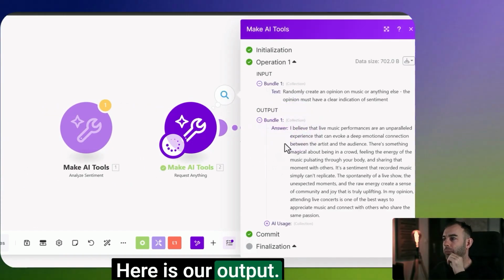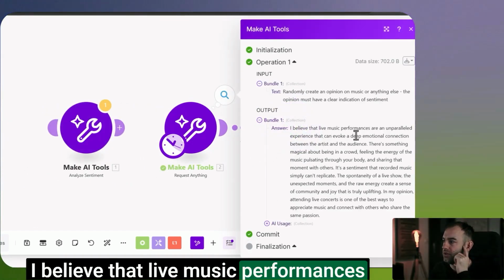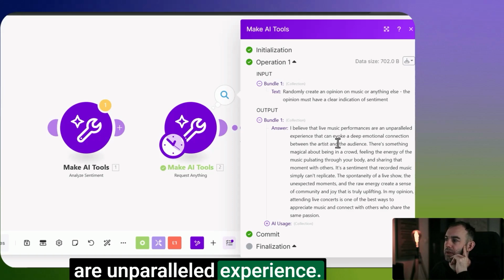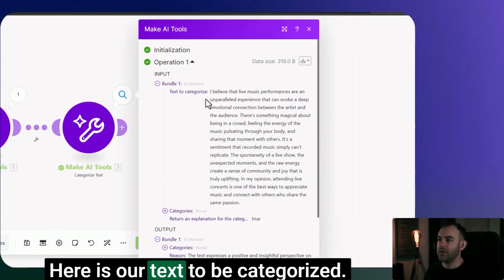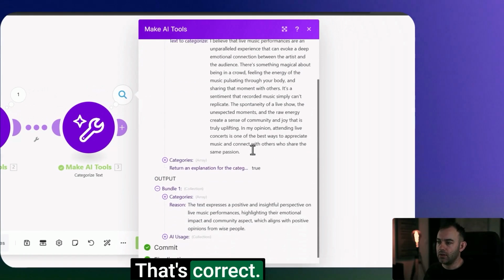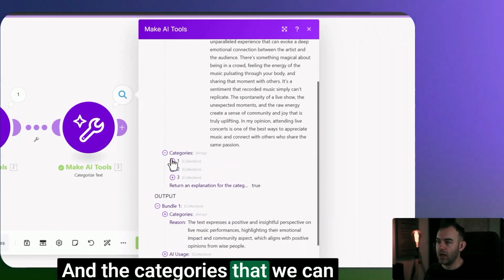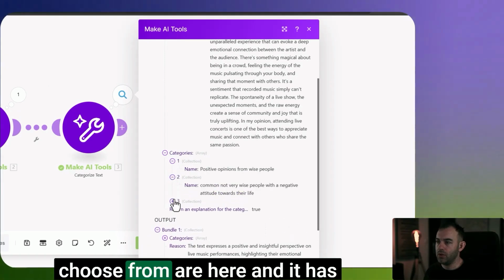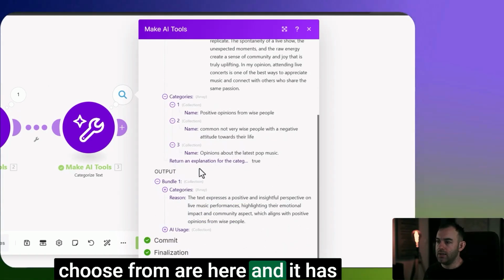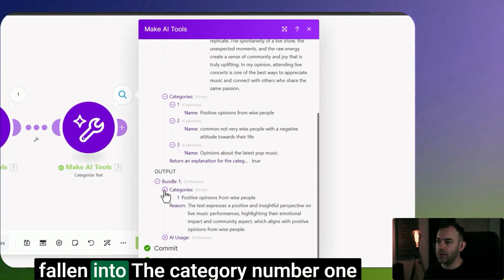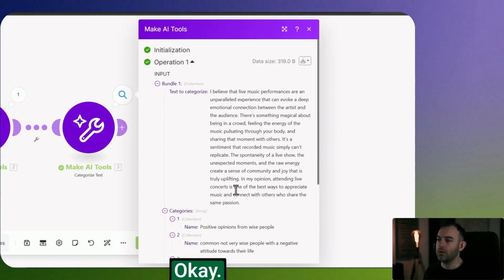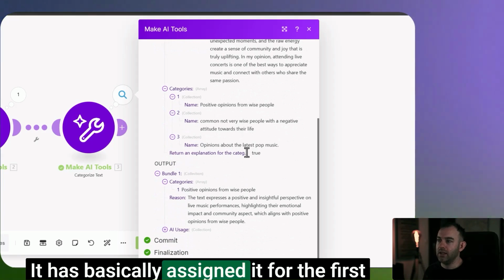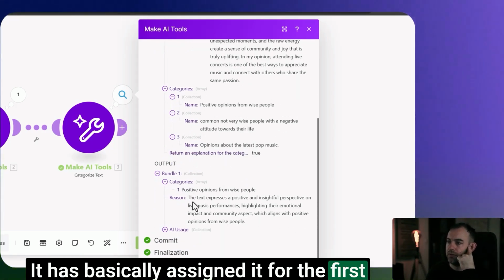Here is our output. I believe that live music performances are an unparalleled experience. Wow. Okay, so yeah, bundle one. Here is our text to be categorized. That's correct. And the categories that we can choose from are here. And it has fallen into category number 1, positive opinions from wise people. Okay, right. It has basically assigned it to the first category.